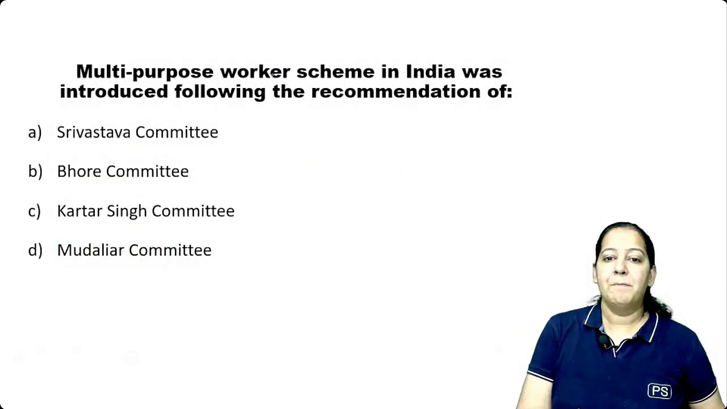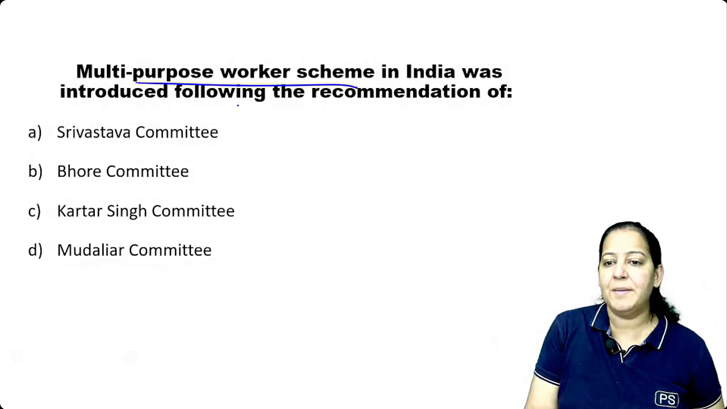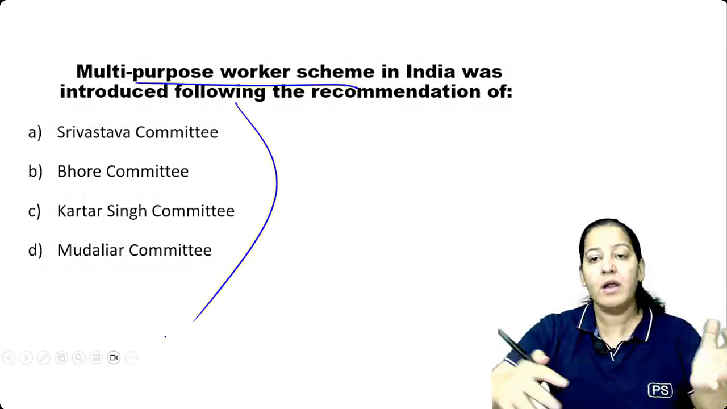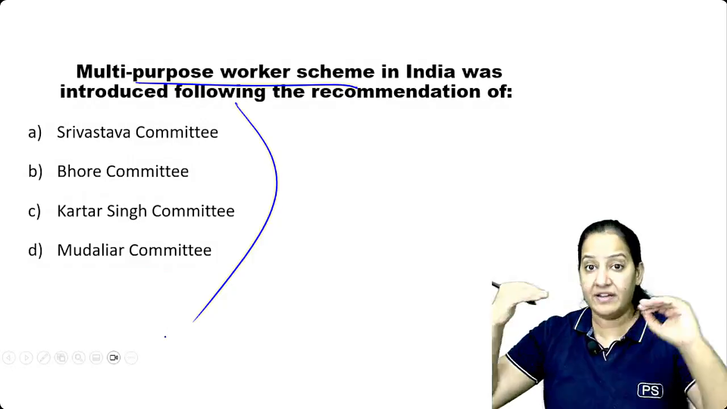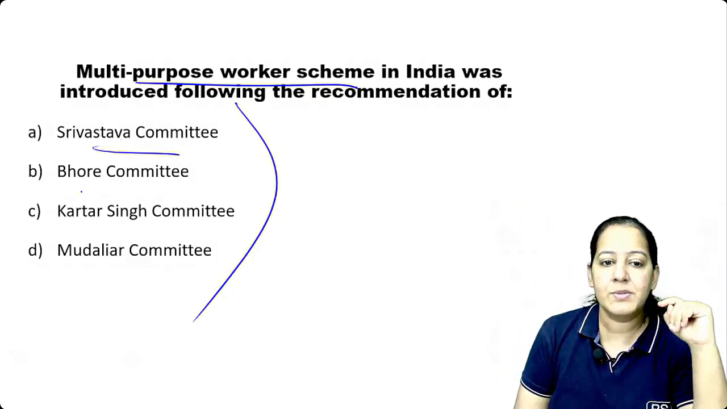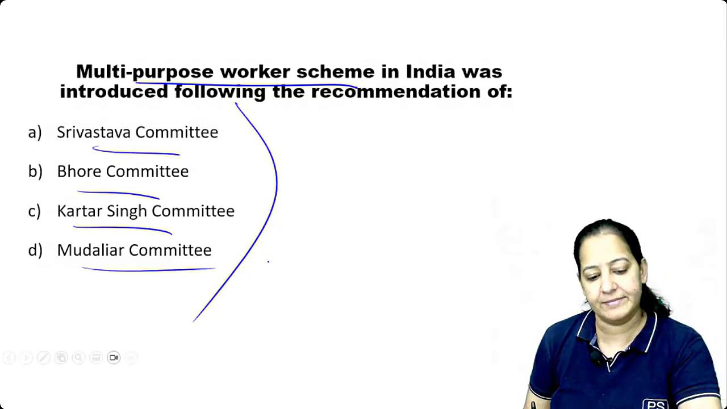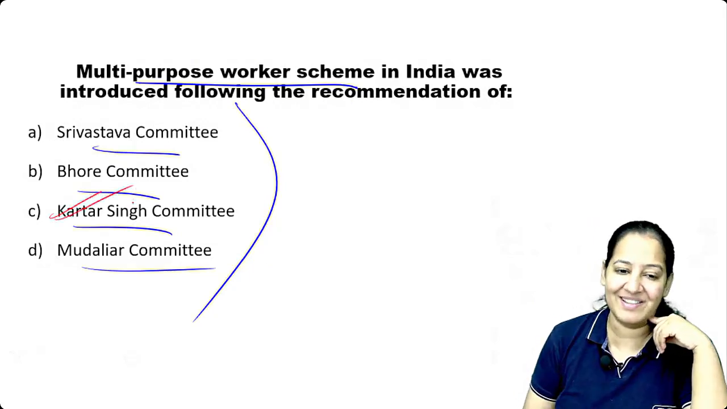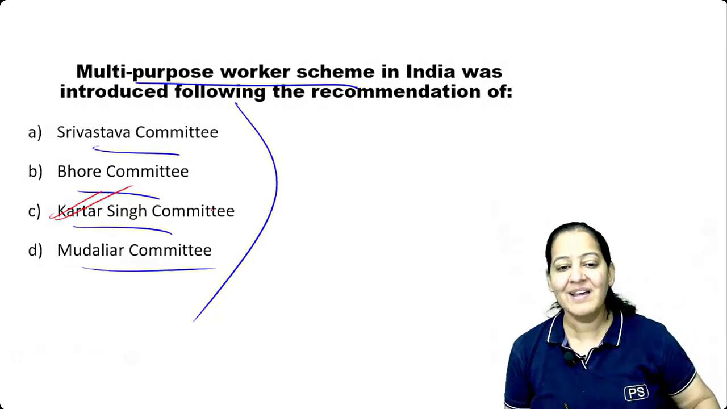Very good. Multi-purpose worker scheme in India was recommended by the best scheme. All females are replaced by female health worker. All males are replaced by male health worker, and they should have supervisors. So is it Srivastav, Bhore, Kartar Singh, or Mudaliar? Who was an intelligent person? Which committee? Yes, Kartar Singh. He was a very intelligent person, and I like his recommendation.